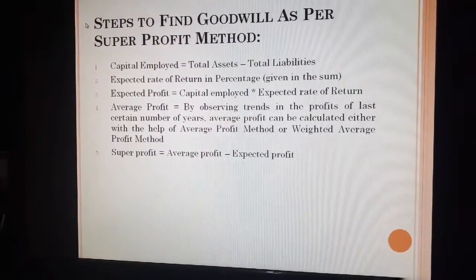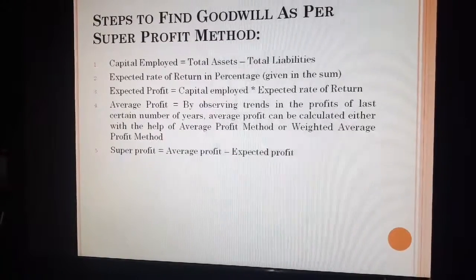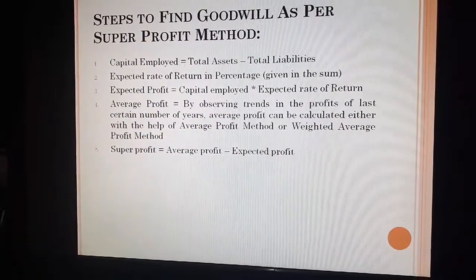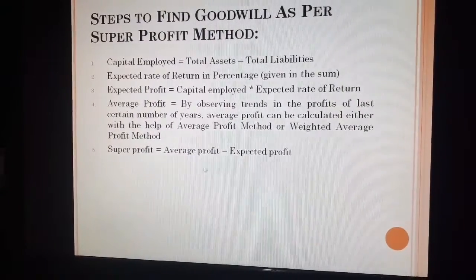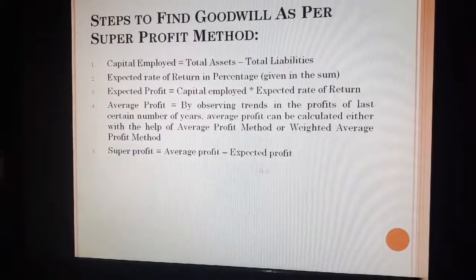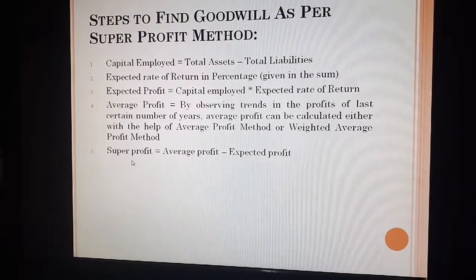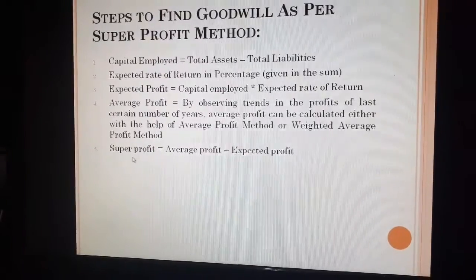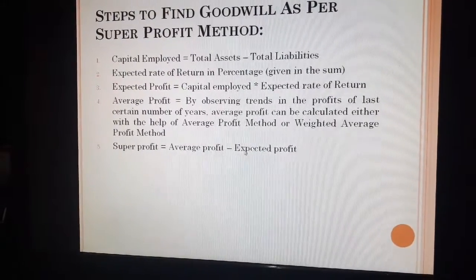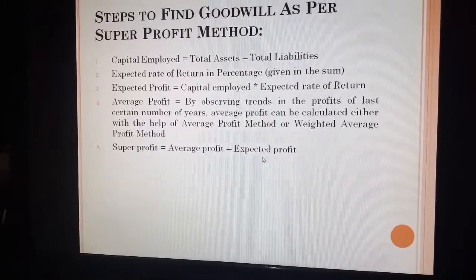After that, we have to calculate super profit. The super profit is equal to given average profit minus expected profit. If the average profit is more than the expected profit, it is called super profit. So when the question comes, what do you mean by super profit? If you write the formula, you won't get marks.